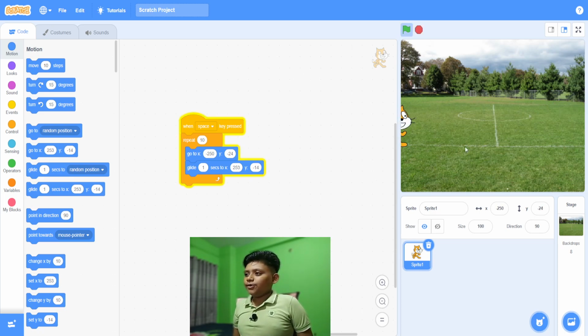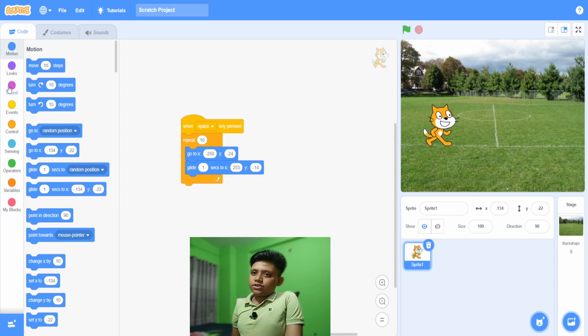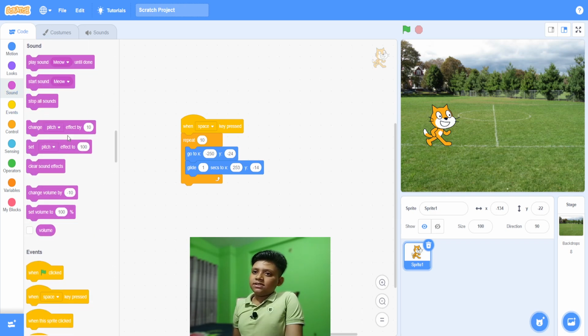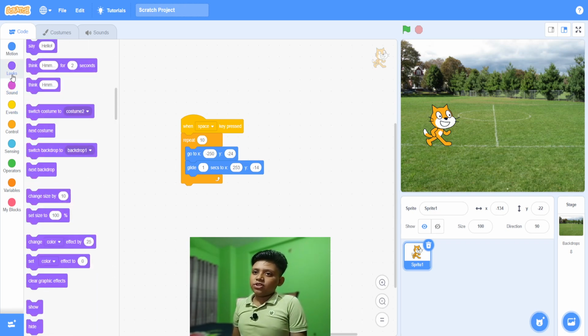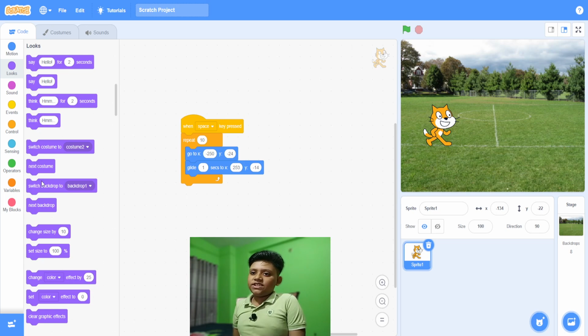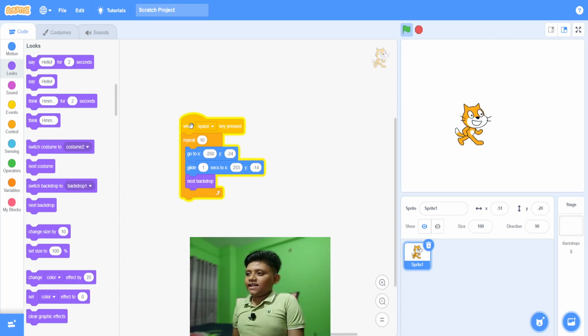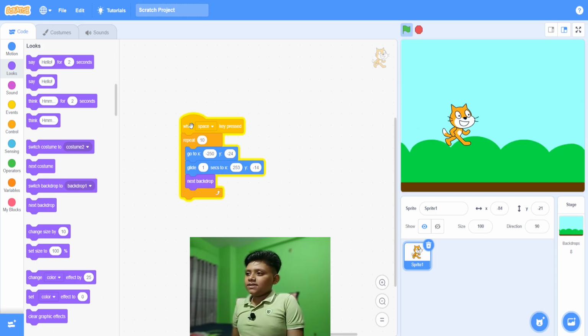The cat is going to be running, but the background will change. To do this, you need a block that changes backdrops. So take this block named next backdrop, put that in, and now it changes backdrops.